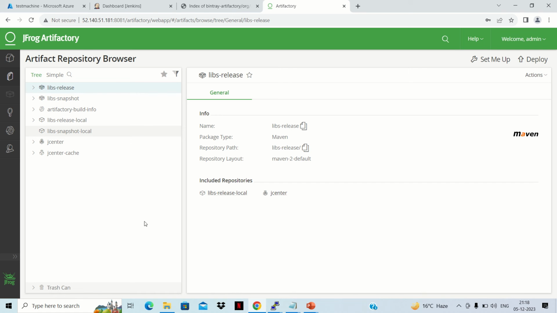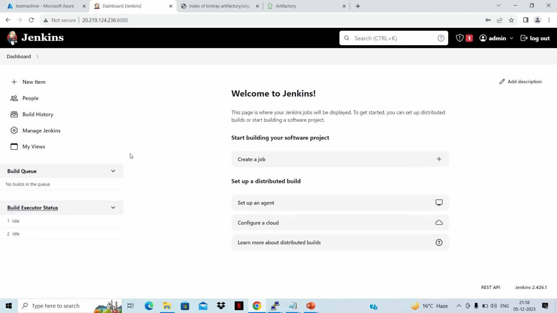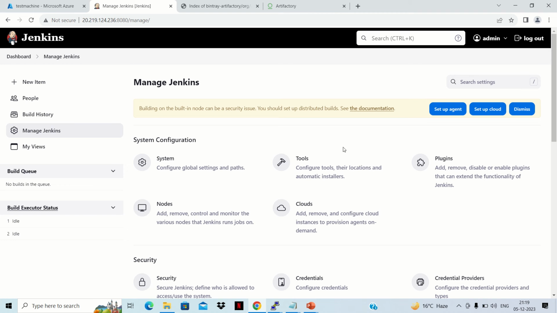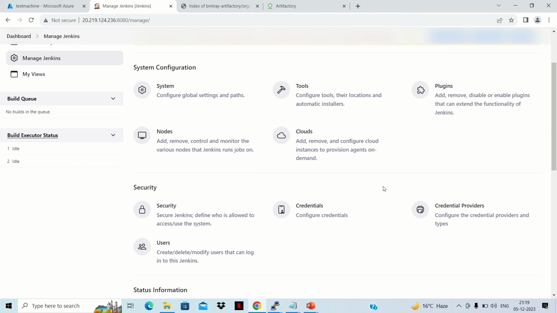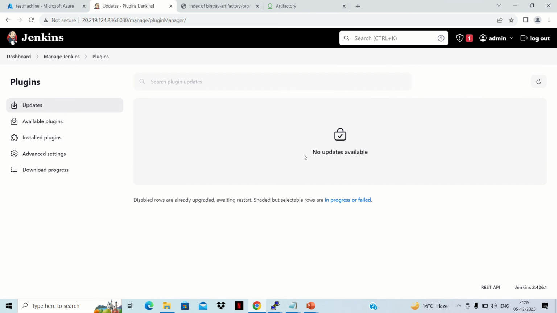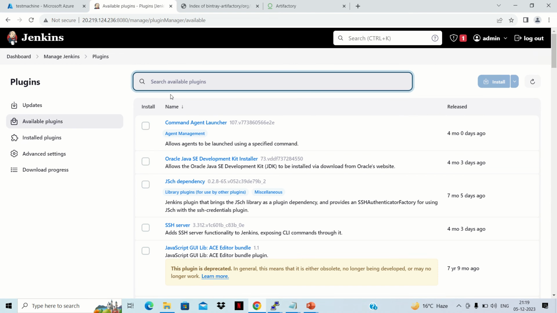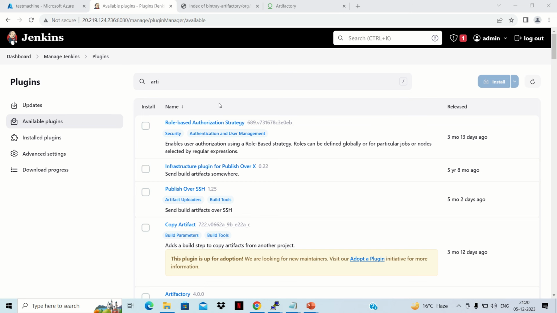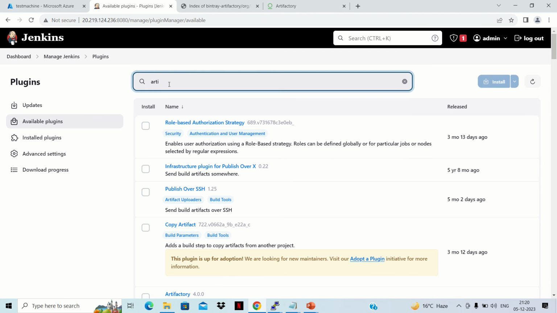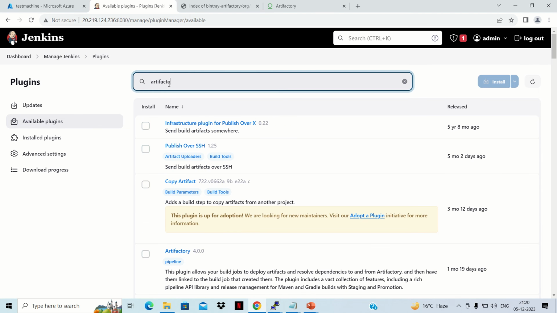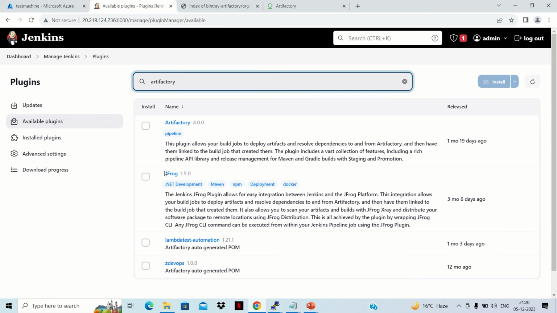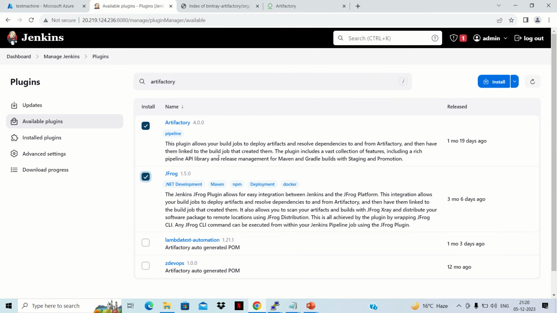Now we'll go to create our CI/CD pipeline in Jenkins. So firstly we'll go to Jenkins, we'll go to Manage Jenkins, and we'll install the plugin related to JFrog. So here we need to go to plugins, and in the available plugins section we can search RT. Okay, so now we can search for Artifactory. Here we are seeing two plugins. We can select them and then we can click on install.